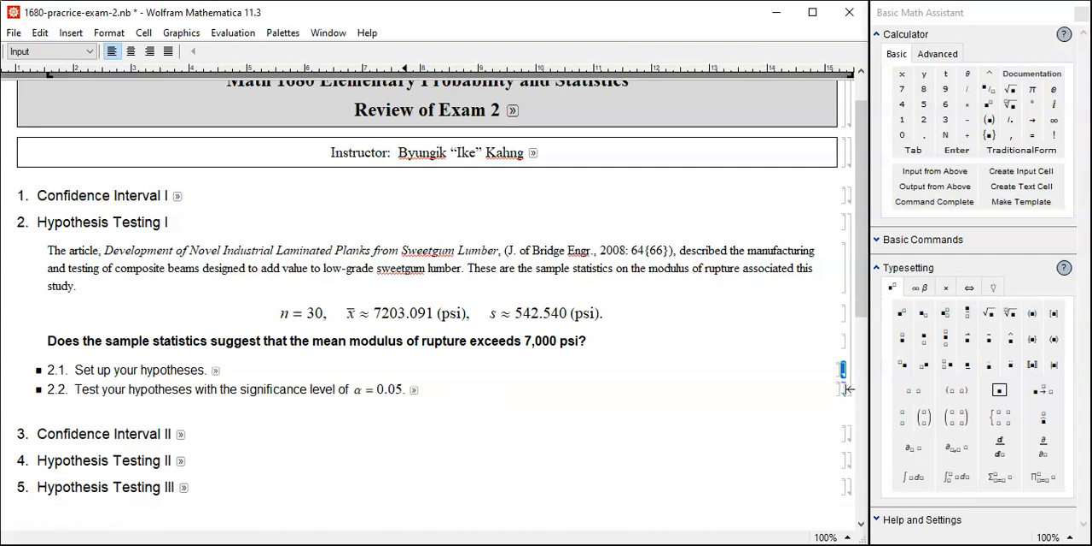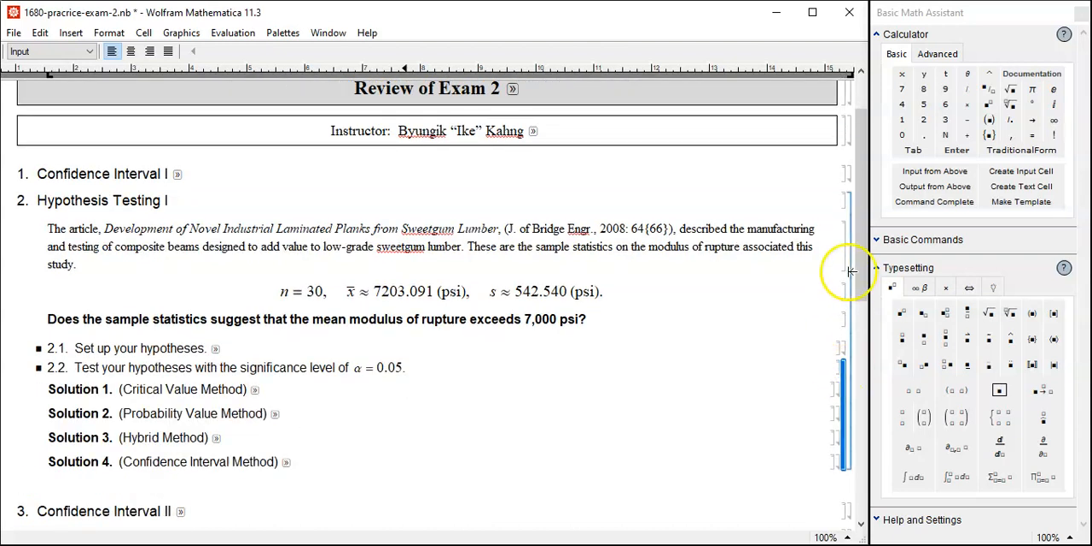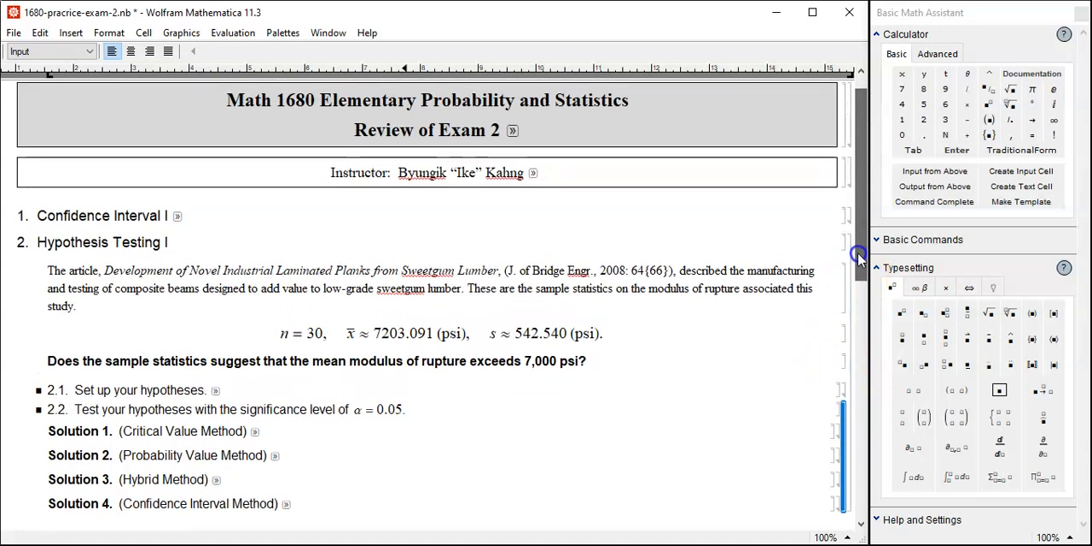Okay, let's go and test this hypothesis. And we have various different methods. The first method I'm going to talk about is the critical value method, my favorite, and it's not the easiest to calculate, but the easiest to understand.